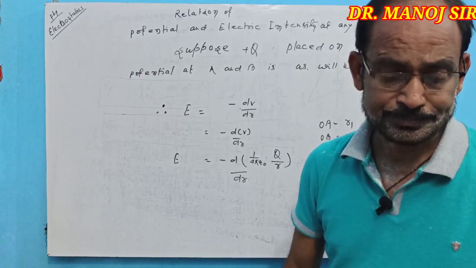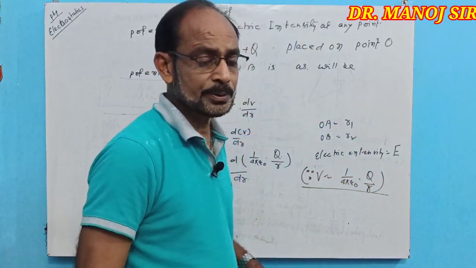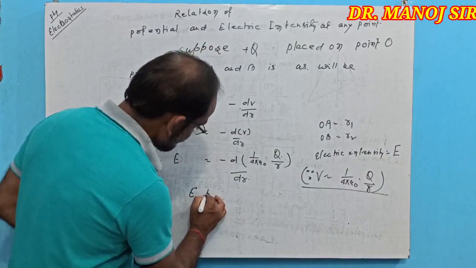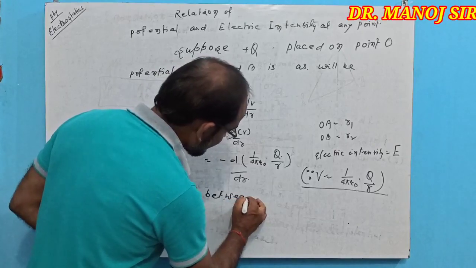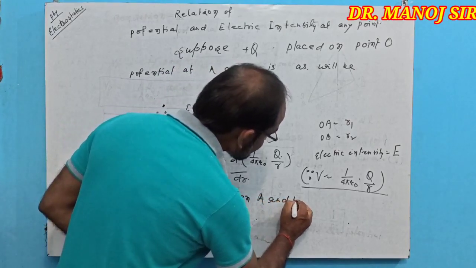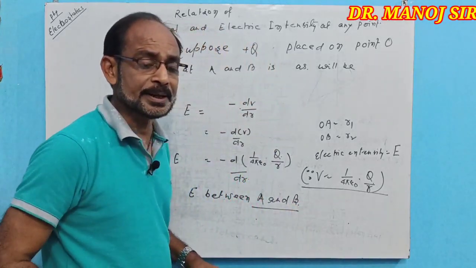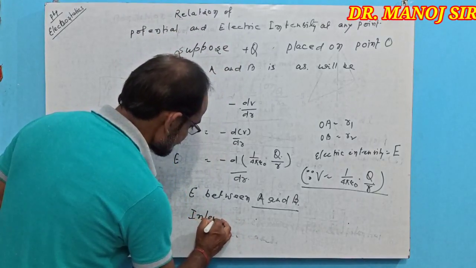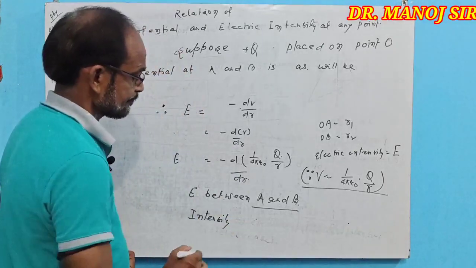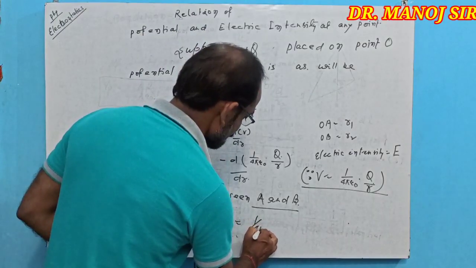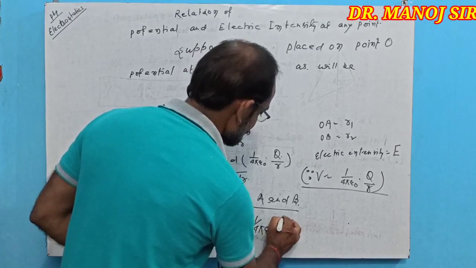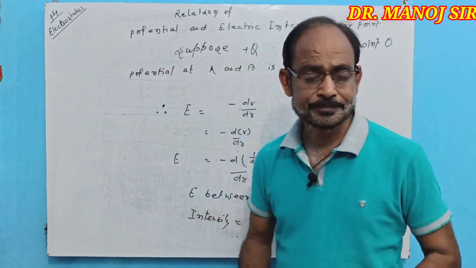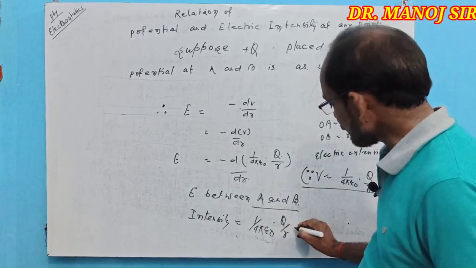So therefore E between A and B can be written as intensity equal to 1 by 4 pi epsilon naught into q upon r square.